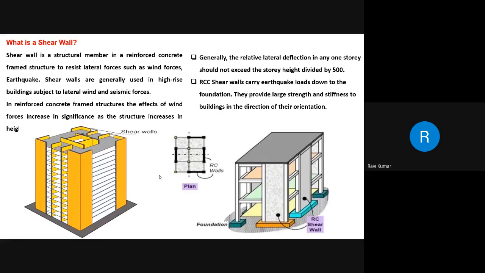My dear friends, you have to always keep in mind the two important terms: one is mass, another one is stiffness. So the shear walls provide large strength and stiffness to the buildings in the direction of their orientation.